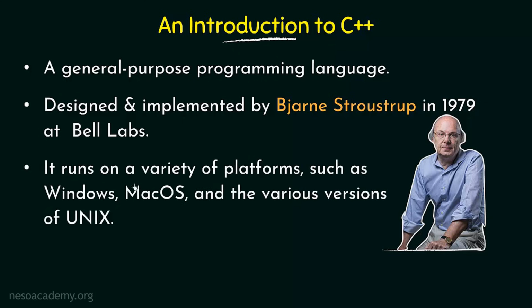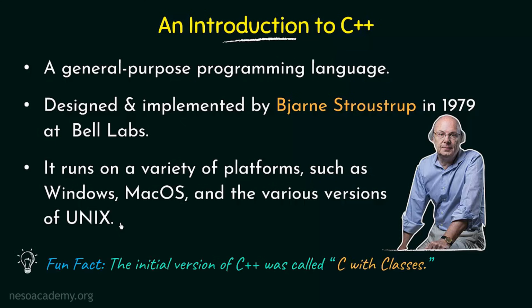Now C++ runs on a variety of platforms such as Windows, Mac OS and the various versions of Unix. So we see that C++ is supported on most of the major platforms, like Windows, Mac and Unix. So we can use it for a wide variety of applications, for writing different software that can be used in different domains. Okay, now this is just a basic introduction to C++. We see that it is a general purpose programming language and we see the scientist who designed and implemented it.